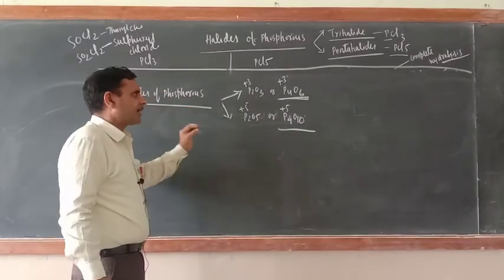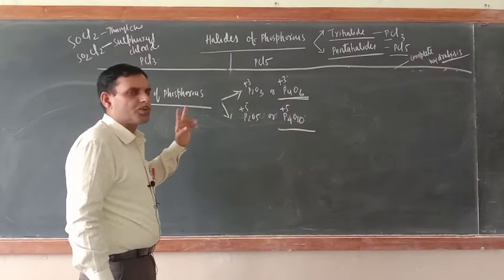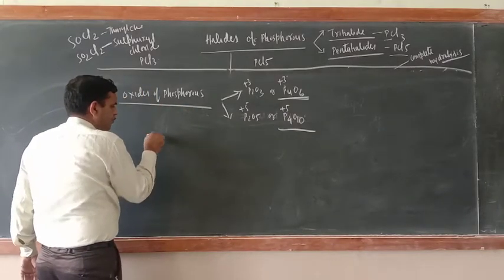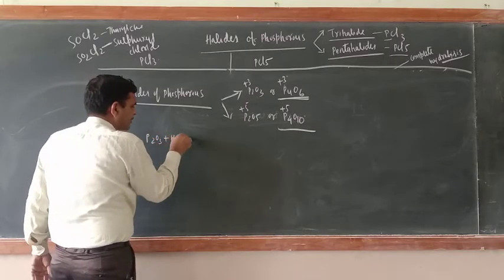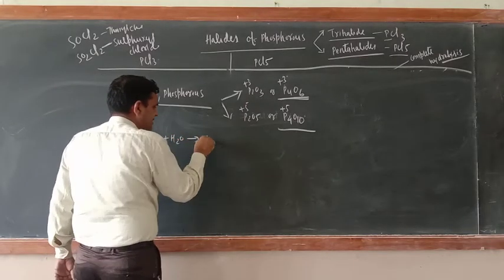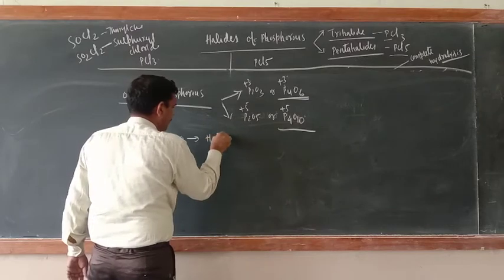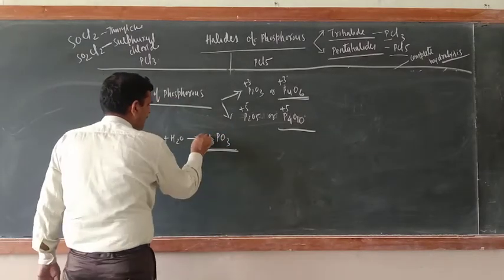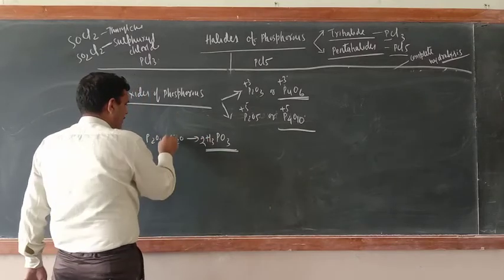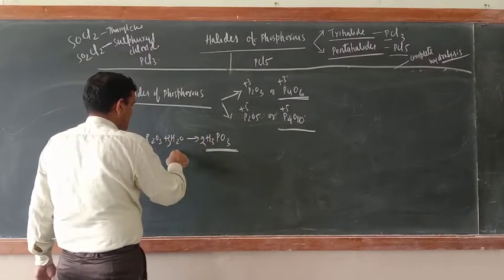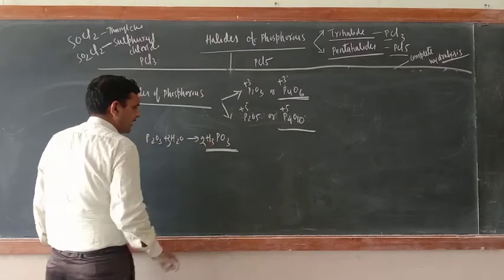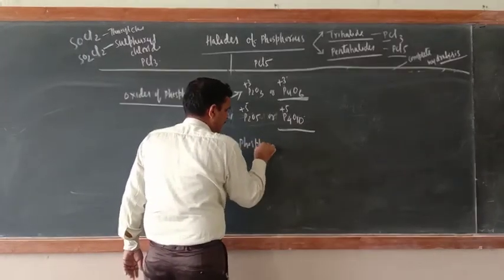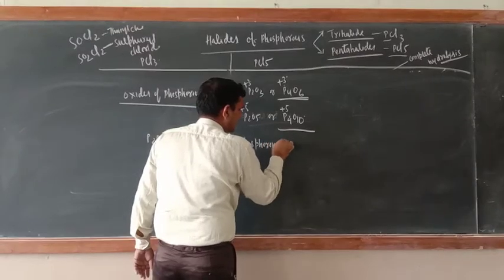Whenever P2O3 reacts with water, P2O3 plus H2O, the product is H3PO3. Write down here 2, so write down here 3. 3 twos are 6. Yes, the reaction is balanced. This is phosphorous acid. Remember this reaction.